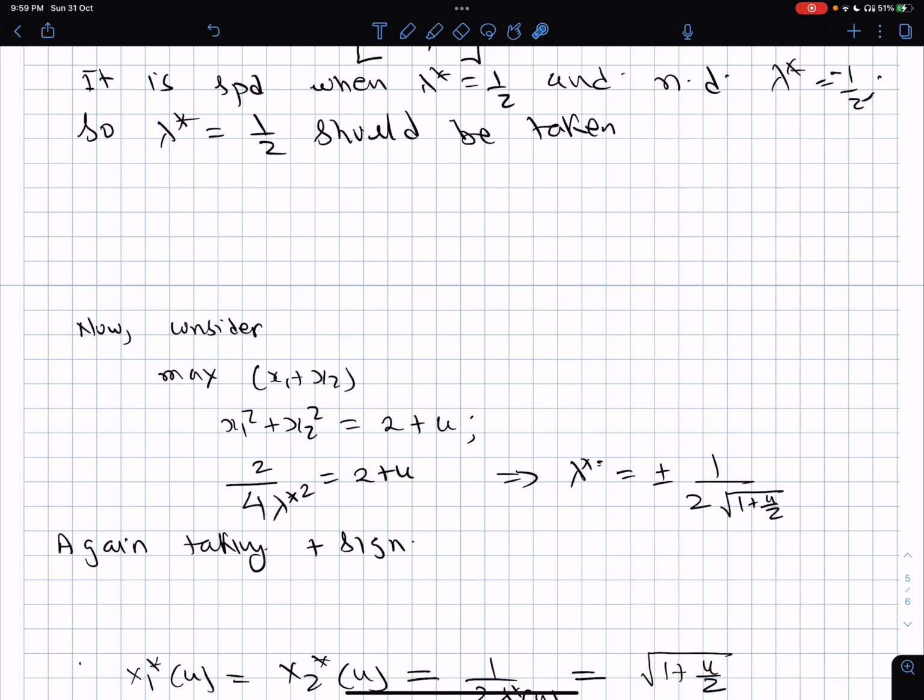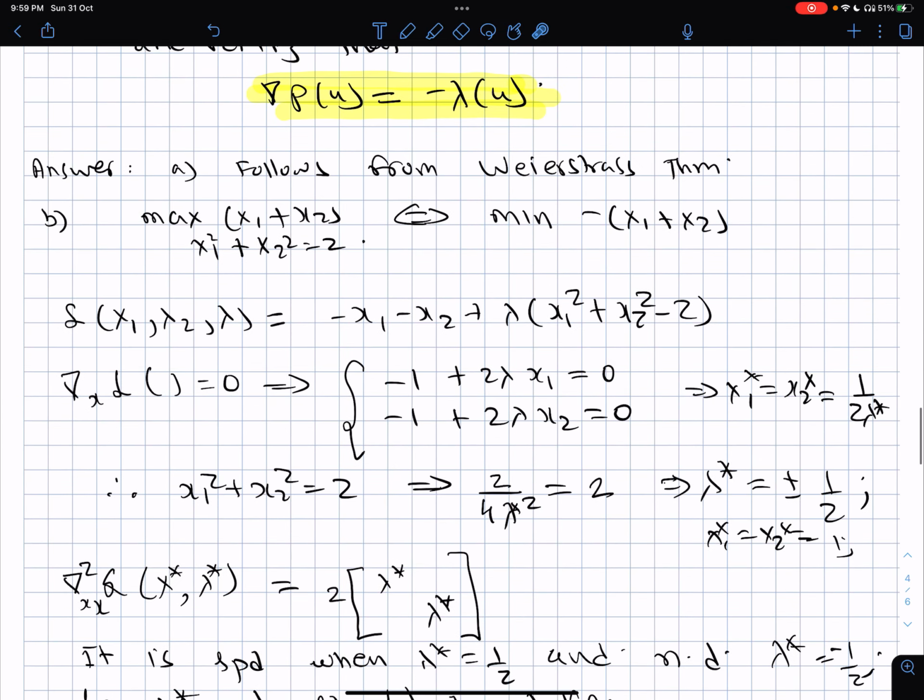Now let's come to the sensitivity theorem part of it. So we are not proving, we are only verifying the sensitivity theorem. So our problem now is what? Considering the perturbed problem: maximize x1 plus x2 subject to x1 square plus x2 square equal to 2, perturbed by a scalar u. So again you can write this side. The only thing that will happen is this will become minus 2 minus u. That's the only difference. Every other thing will turn out to be the same.